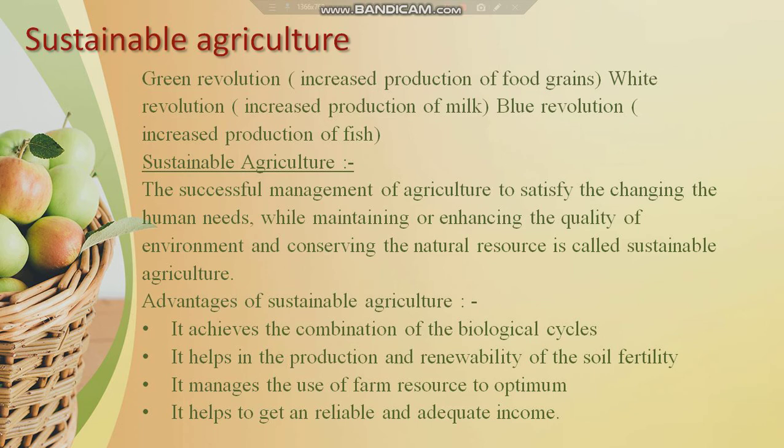Whatever nutrient we add to the soil to facilitate the growth of the crop will in turn increase the fertility of the soil also. And it manages the use of farm resources to the optimum. That is, the maximum amount of farm resources will be utilized so that we get the maximum amount of produce. And it also helps to get adequate and reliable income. As we know, agriculture is the basic occupation in our country. When we follow sustainable agriculture practice, it helps the farmers to get a reliable and adequate income.